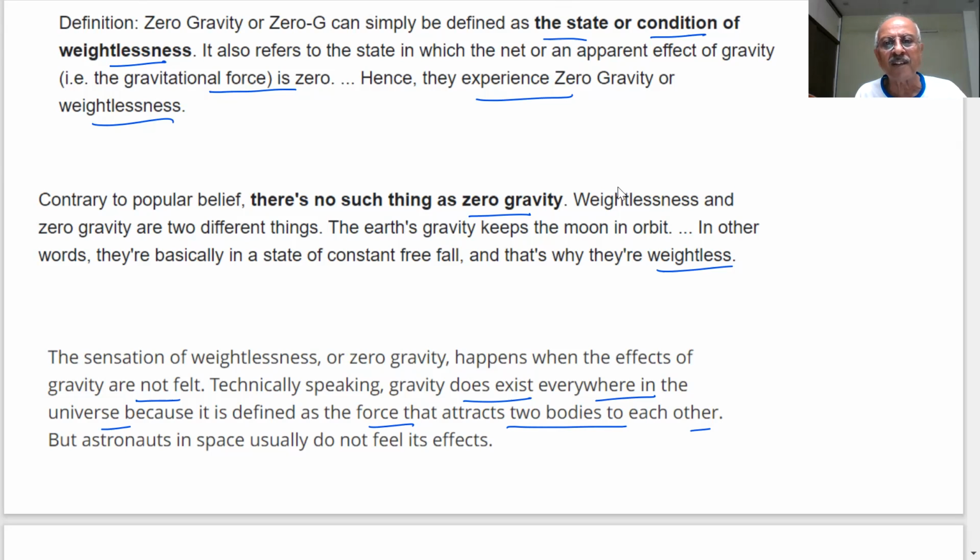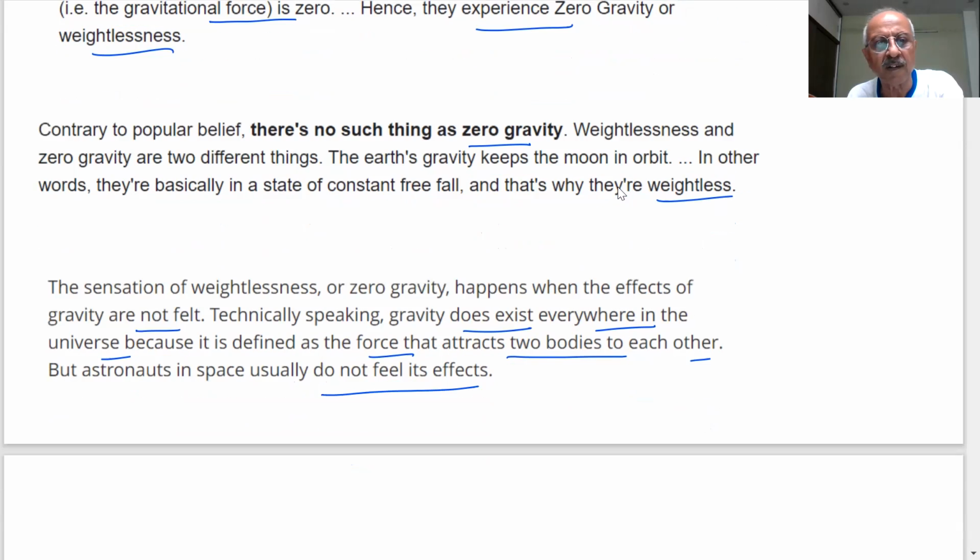The sensation of weightlessness happens when we don't experience the effects of gravity. Technically, gravity does exist; there is some force of attraction because you have masses around you. But astronauts usually do not feel its effect. You have seen the pictures of astronauts floating in the spacecraft. This is important information about gravity.